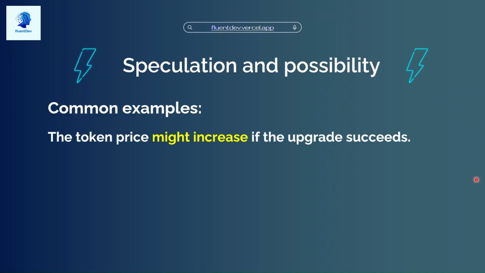The token price might increase if the upgrade succeeds. Now, we're not saying that this is a guarantee. This is not 100%. We're just saying it's a possibility. It might happen. Who knows? But we're not making any promises there. That could be an attack vector. Attack vector. Yeah, that's a possibility. It could be.